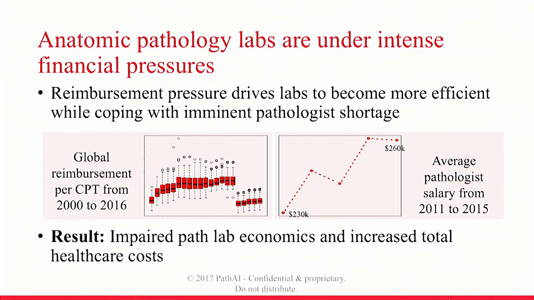There's also a major business problem affecting laboratories in America, where anatomic pathology labs are under intense financial pressures. They keep wanting to get more and more information out of each tissue specimen, but reimbursement rates are being cut significantly, whereas in the past couple years in pathology, they've cut a third. So pathologists are lowering in number in America as well as around the world. There are certain countries in Africa that have 0 pathologists in the entire country. So making diagnostics accurate in those countries is extremely difficult. So we have a major business case to want to get more accurate diagnoses per pathologist, as well as to be able to distribute these accurate diagnoses globally.